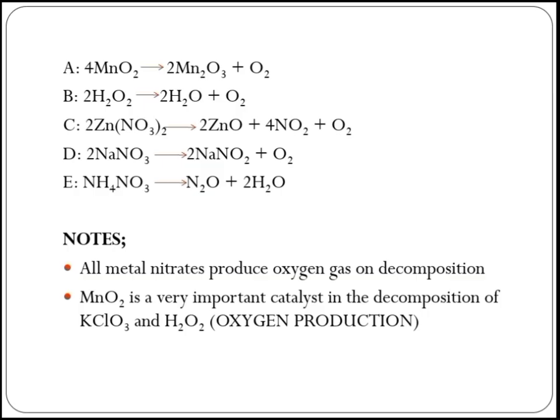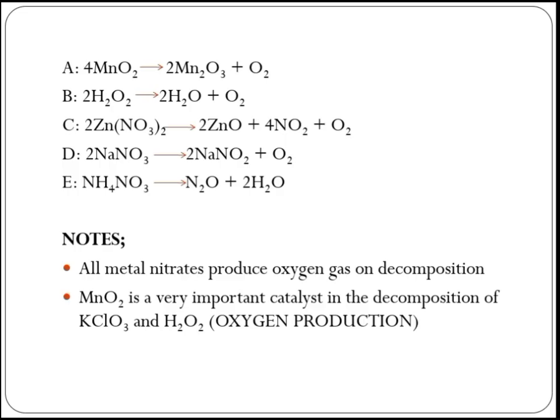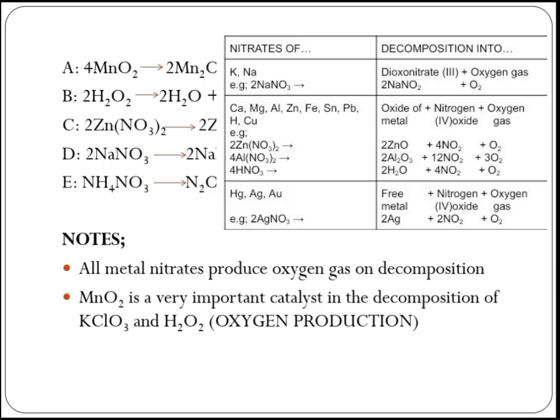Please, you have to know that. And then in the production of oxygen, the decomposition of KClO3 can produce oxygen, but in both processes we need MnO2, manganese dioxide, as a catalyst. Please, that's very important, you should note that. Also in the decomposition of hydrogen peroxide, H2O2. The decomposition of all the nitrates on the reactivity series will be displayed on the screen here.